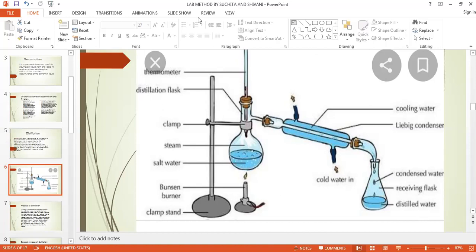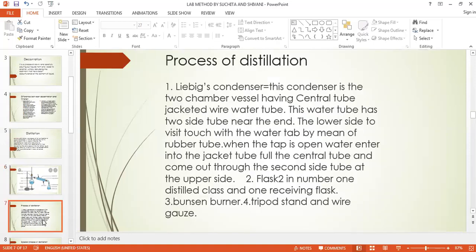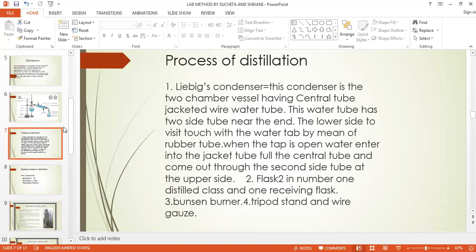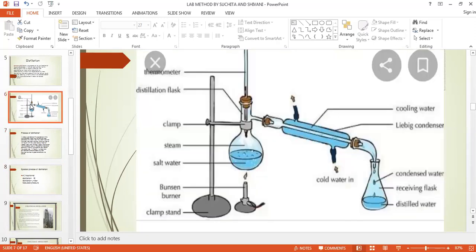Now we will read it again. Liebig's condenser we will take later. First we will see the process again. It is a rapid process and it has the advantage over evaporation in that the liquid can be recovered.